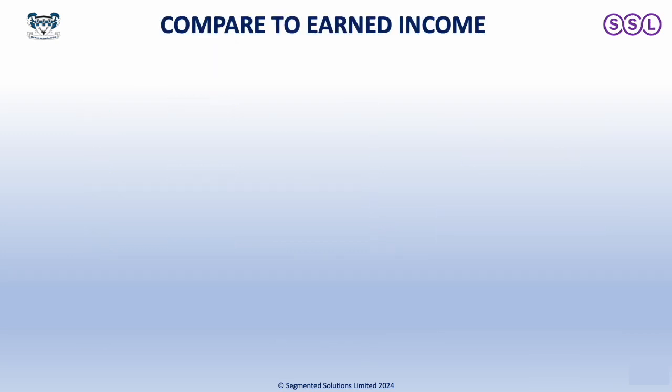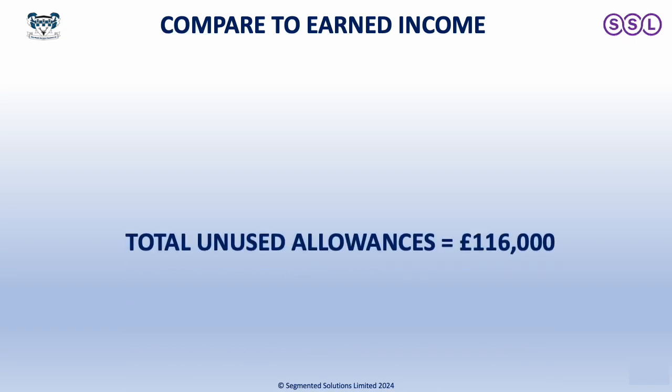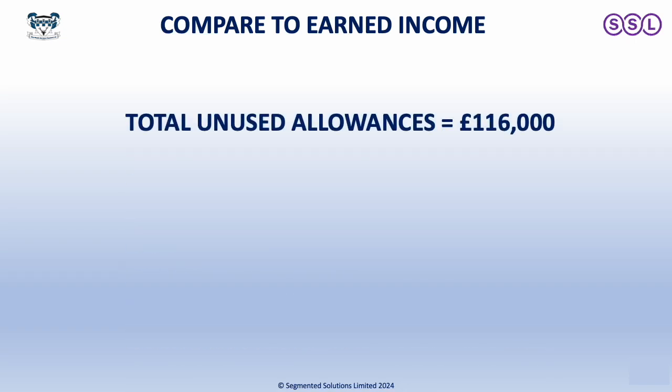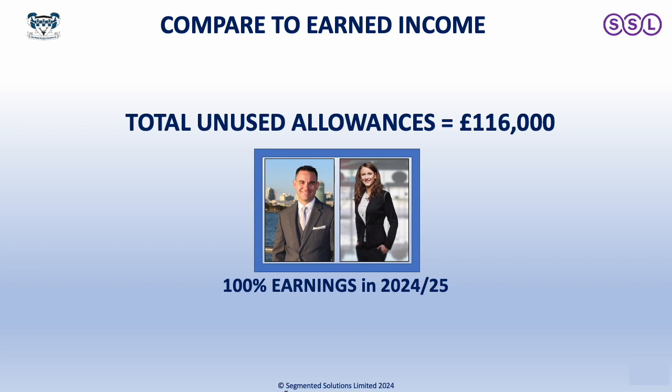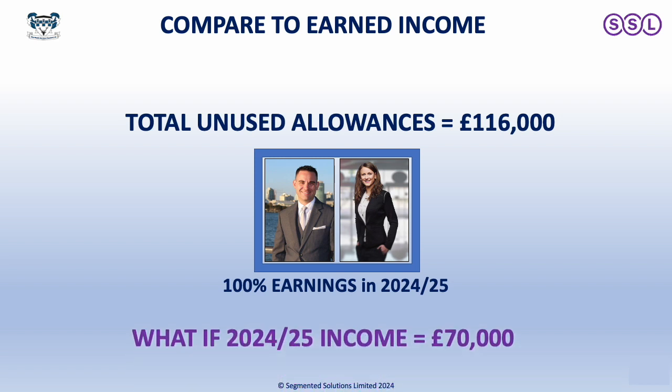So we're going to compare what your allowances are with your earned income. We've got the allowances, they're 116,000 in this example. And let's assume that in this particular case, the earnings came to £70,000. What does that mean?